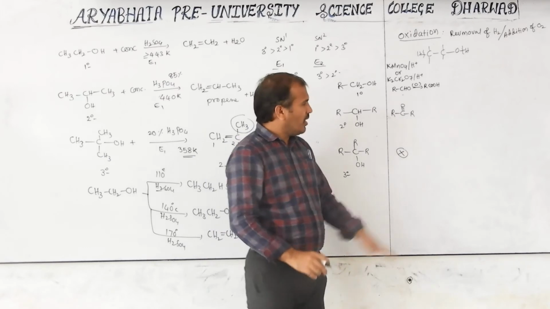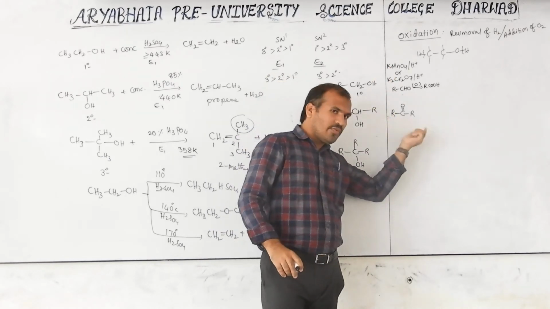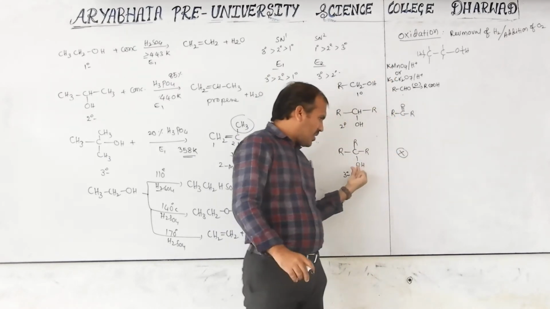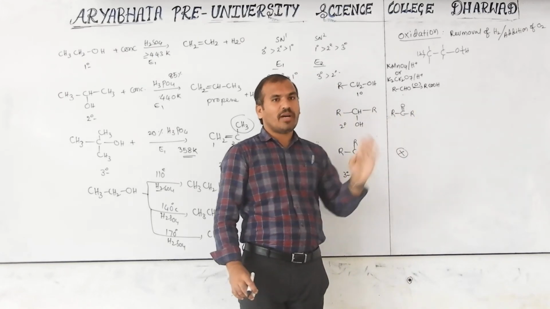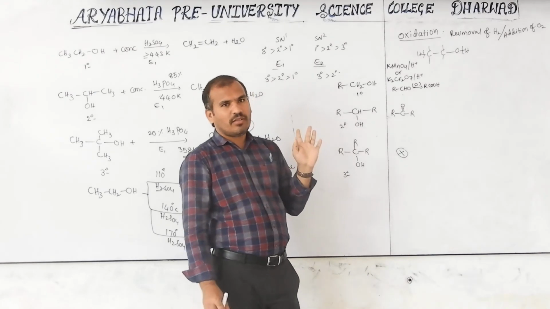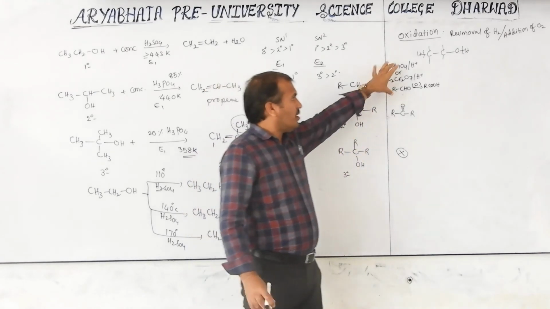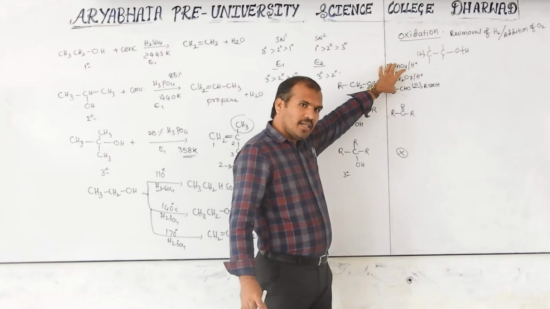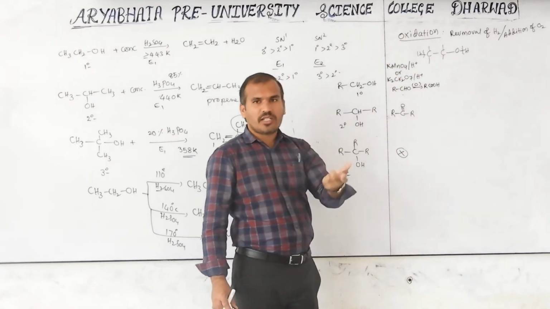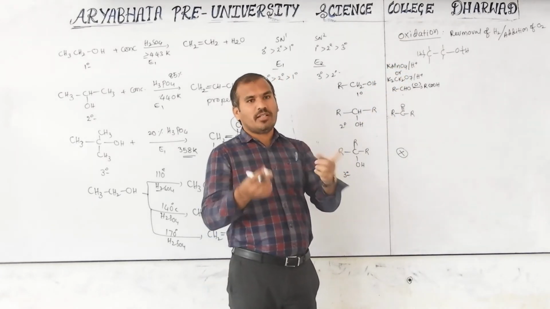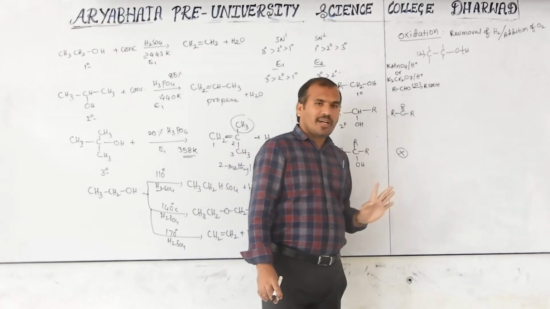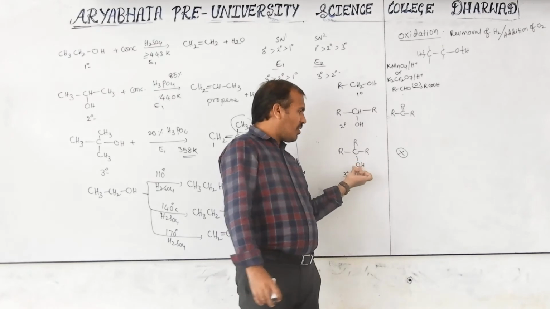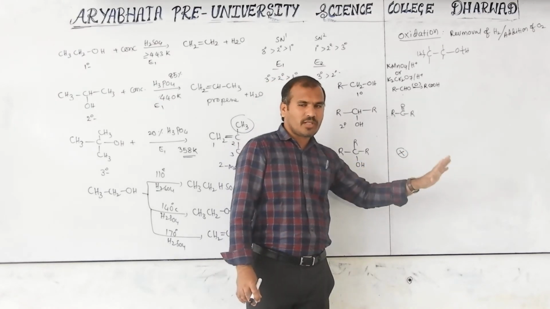But ketone also converts to carboxylic acid, and this tertiary alcohol also converts to ketone, next carboxylic acid. But the condition is different. What is the condition? A strong oxidizing agent with drastic, high temperature conditions. At that time only, this ketone further converts into carboxylic acid, and the tertiary alcohol also converts into carboxylic acid.